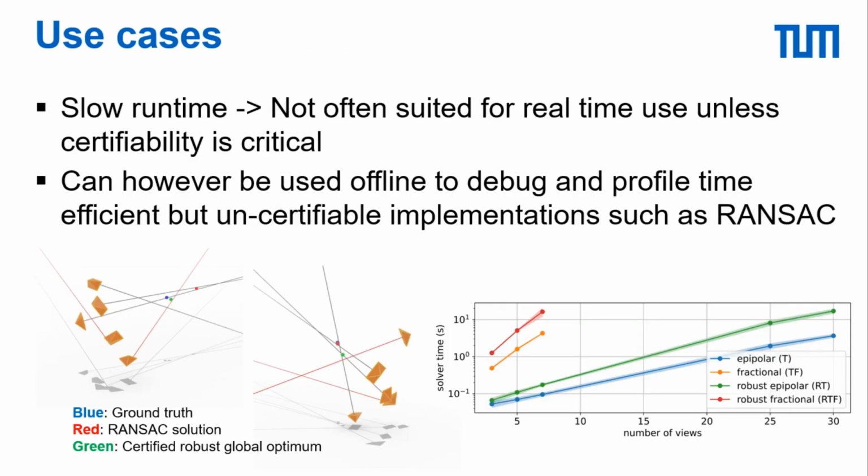Finally, we'd like to comment on the use cases of semi-definite relaxations for robust triangulation and computer vision in general. Since the runtimes are slow, relaxation-based approaches are typically not suited for real-time use, unless the ability to certify global optimality is critical in the problem scenario. However, we argue that having tools for computing global optima can be very useful for debugging or profiling algorithms in an offline manner. For example, in order to establish the degree of sensitivity to local minima.